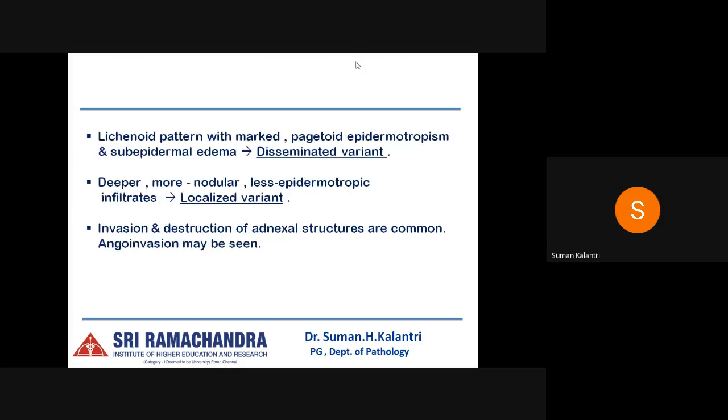So in the disseminated variant, we see a lichenoid pattern with marked vegetoid epidermotropism and subepidermal edema. And if you have a localized variant, it will usually be a deeper lesion with more nodular and less epidermotropic infiltrate. There can be invasion and destruction of the adnexal structures, and angioinvasion may be seen.